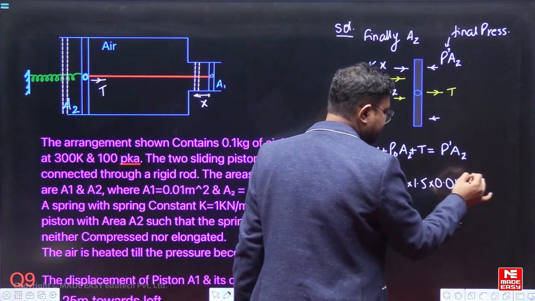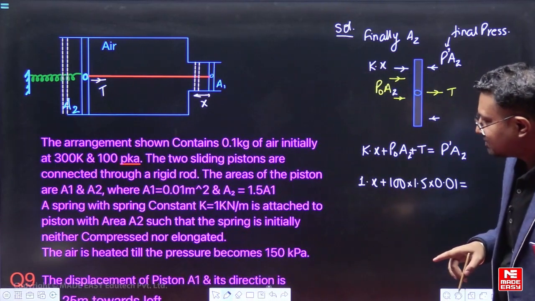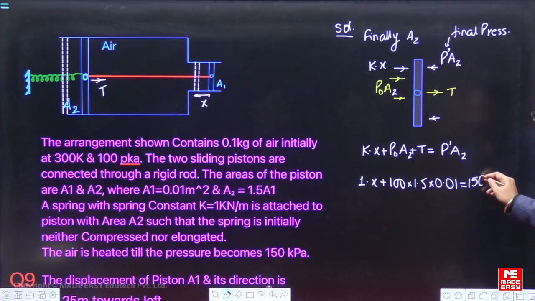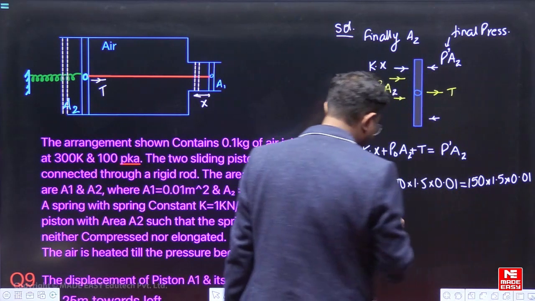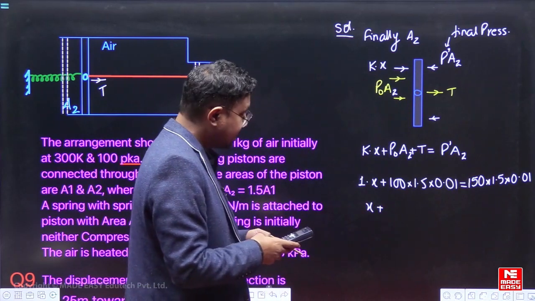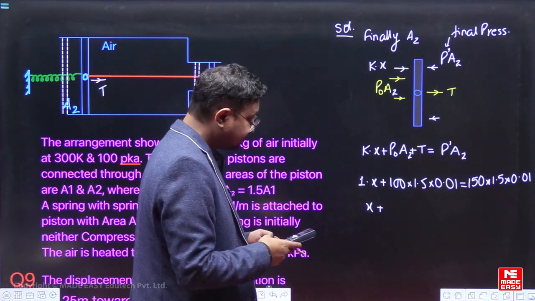This is equal to P dash, the final pressure. What is the final pressure? 150. So this is 150 into 1.5 into 0.01. So we have x plus 100 into 1.5 into 0.01.